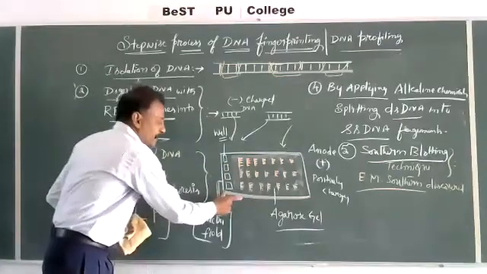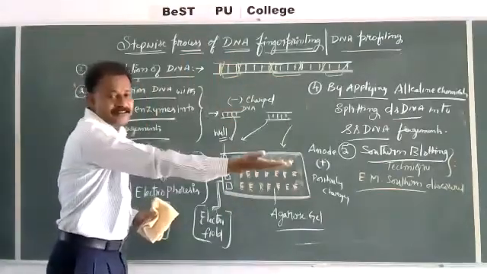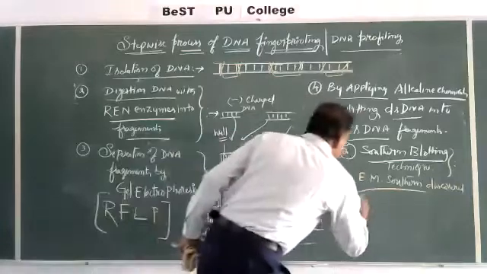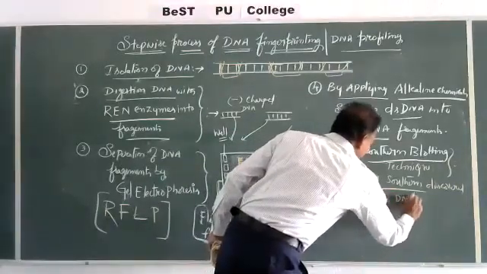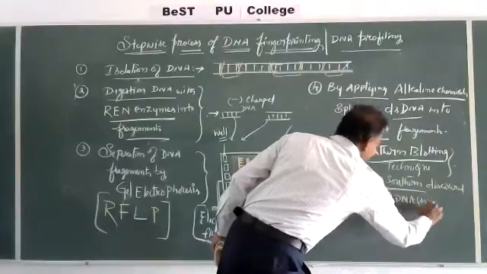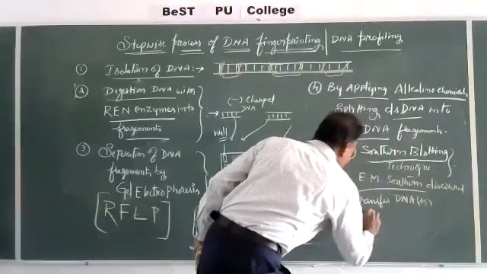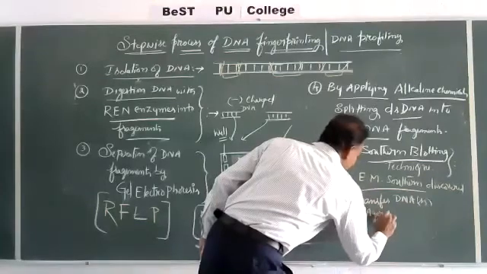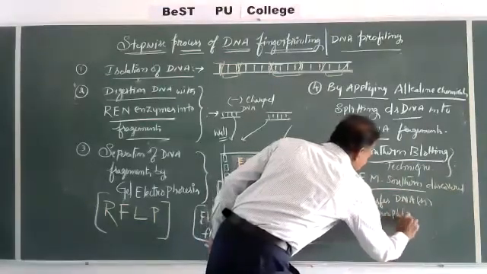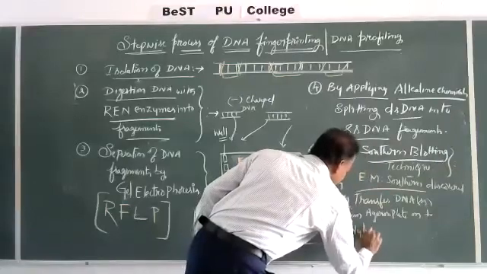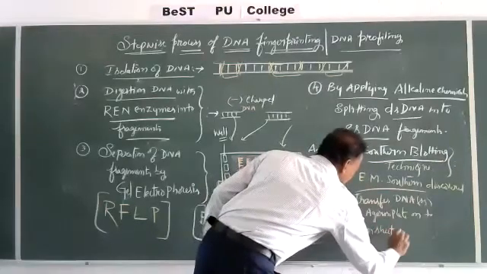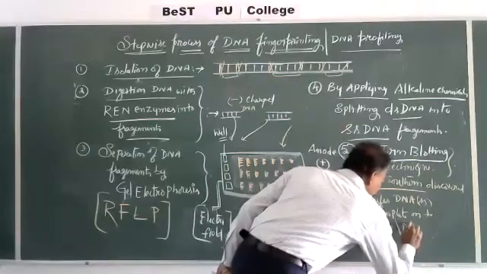From the electrophoretic plate onto a nylon sheet. Transfer of single stranded DNA from the agarose plate onto the nylon sheet or nitrocellulose sheet.